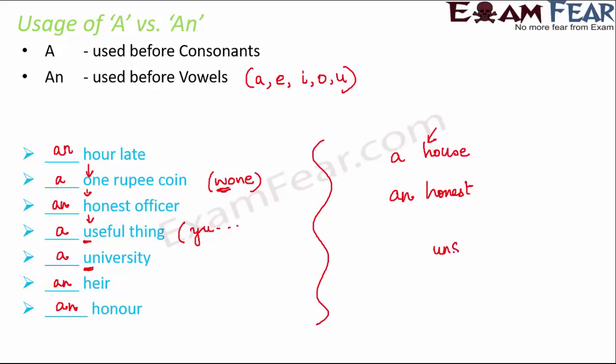Similarly, if it is unseen, here it is a vowel, sound wise also it is vowel, so it will be an unseen. But when it is useful, then letter wise it is vowel, but sound wise it is Y, that is useful, so it will be a useful. So I hope this clears the usage of a versus an.